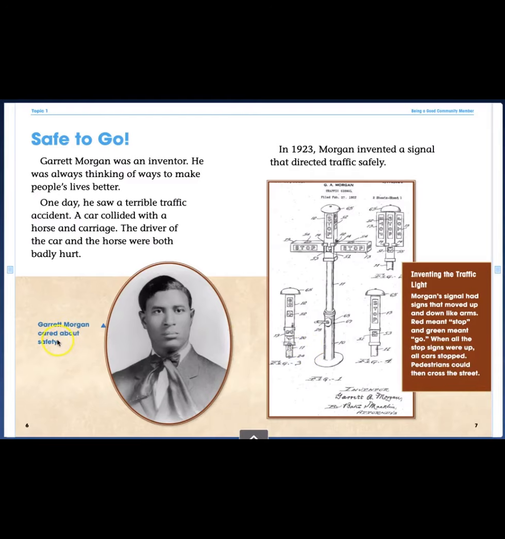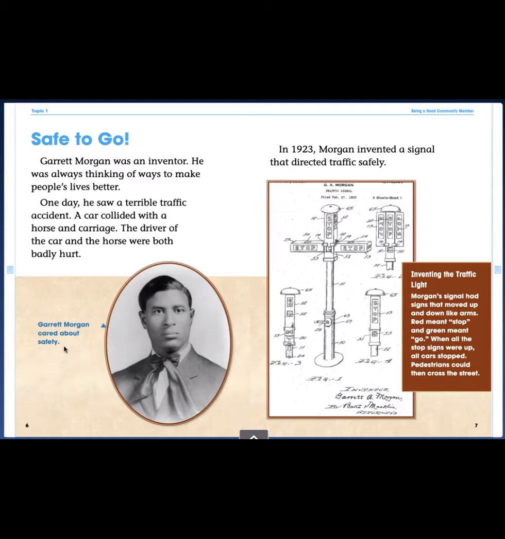Good. So we talked about how cause is the reason that something happens, and effect is what happens after that thing happens. So if I look at this reading, I might say that Garrett Morgan saw an accident, so he invented a traffic signal.